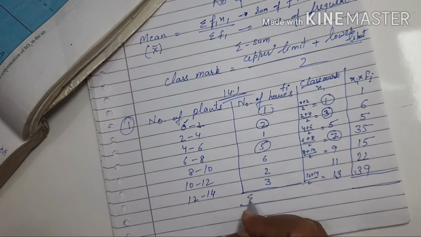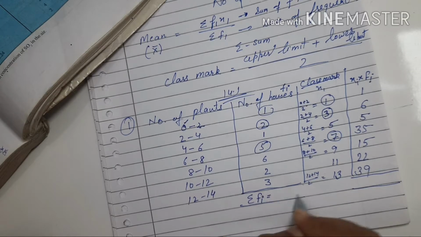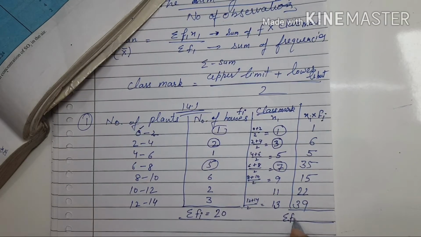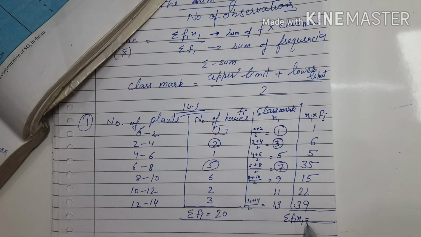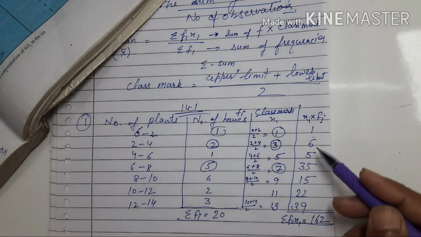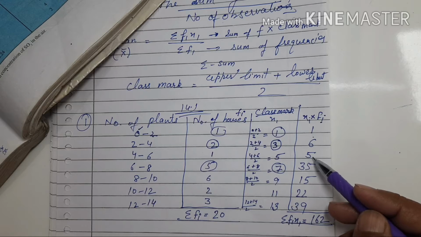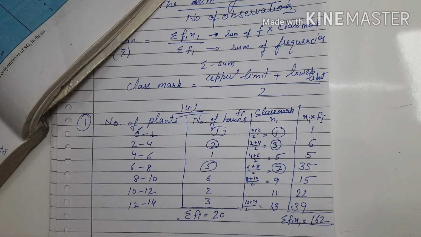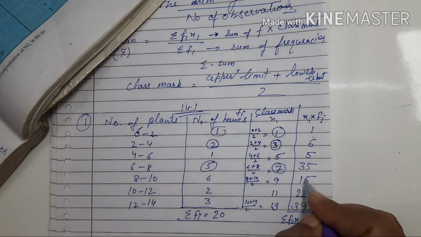So, let us find out the sum of these two columns. It is called sigma fi, which means the sum of frequency, that is 20. And the sum of fi xi is equal to, how much will your sum be? 6 and 1 is 7, and 5 is 12. 12 and 10 is 22. 22 and 2 is 24. 24 and 9... Sorry, it is 54.